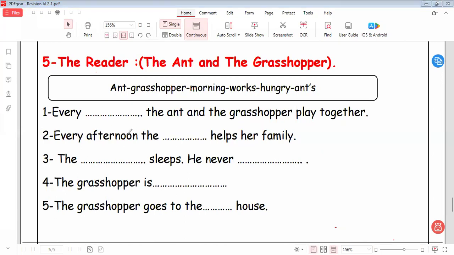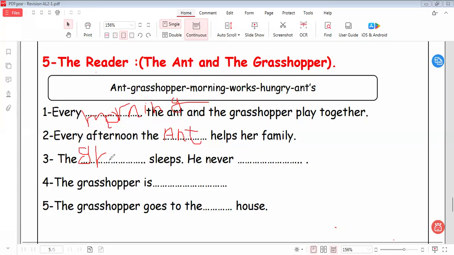Let's go to these questions to answer the questions here. Every morning, the ant and grasshopper play together. And every afternoon, the ant helps his family. The answer here will be the grasshopper, as we know during the lesson, who sleeps during the story. The one who sleeps, is it the ant or the grasshopper? It will be the grasshopper.